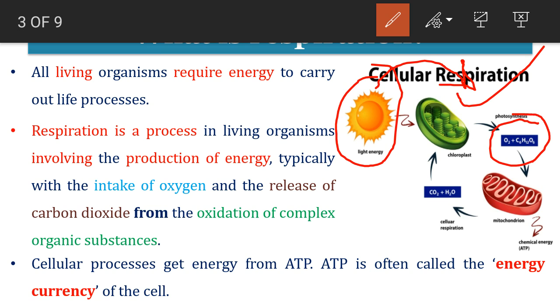This process, if you look at it, is just the reverse of photosynthesis, because photosynthesis requires carbon dioxide and water and releases oxygen, but in respiration oxygen is taken in and carbon dioxide is released. So cellular processes get energy from ATP. By the oxidation of complex organic substances, ATP is formed, and this ATP is called the energy currency of the cell.